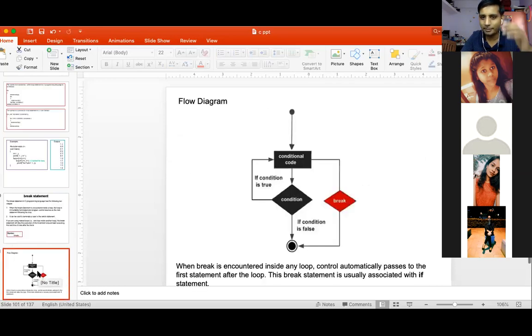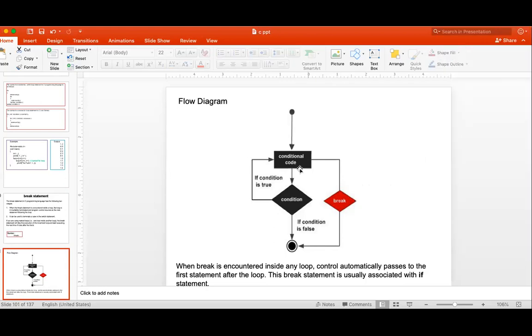So the break flow diagram is given here. In the conditional code, if break gets executed, then directly it will go outside. Break is known as the abnormal termination of your loop. Suppose you have designed a program or software in which you want to exit your program anytime within the lifespan of your software.